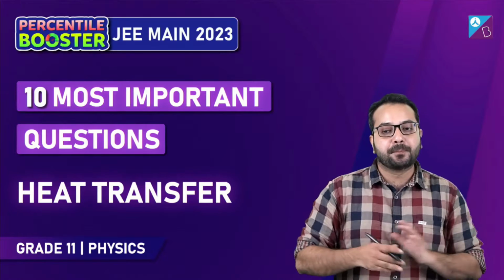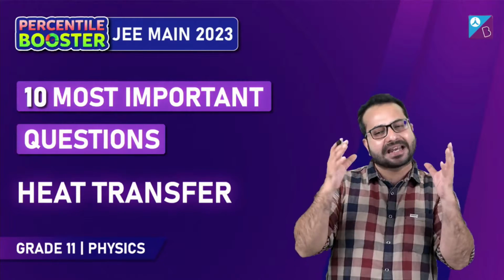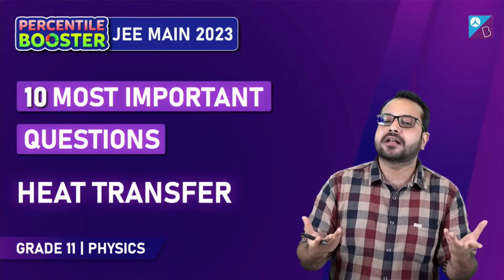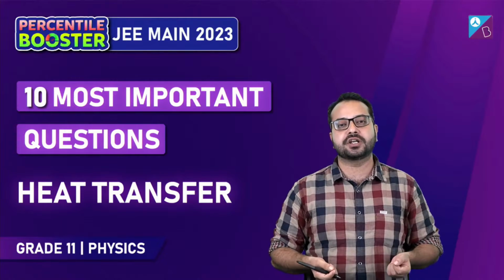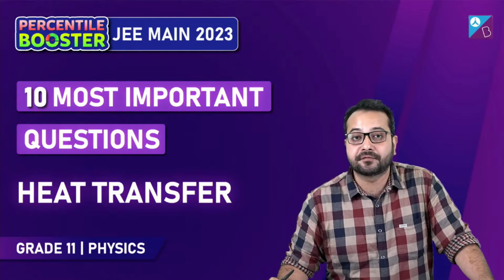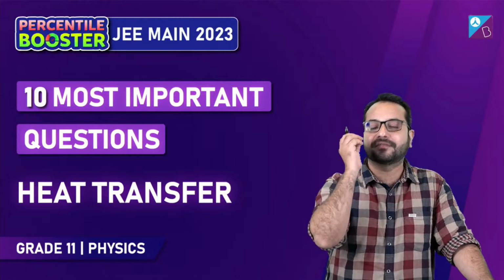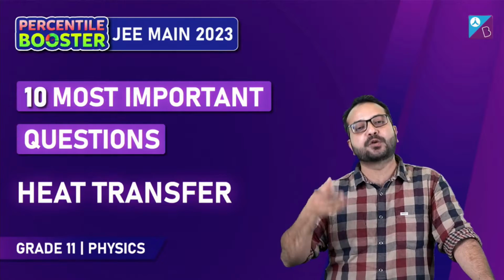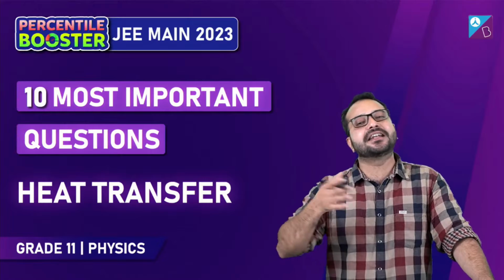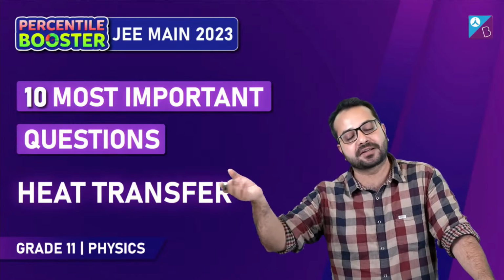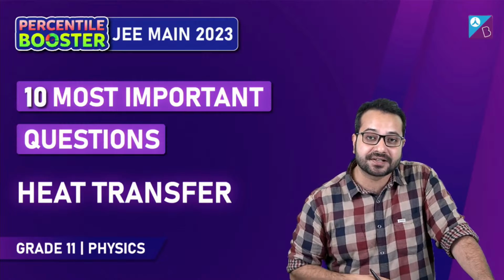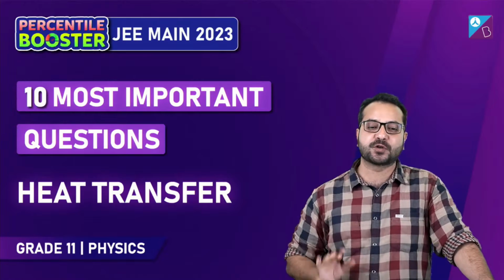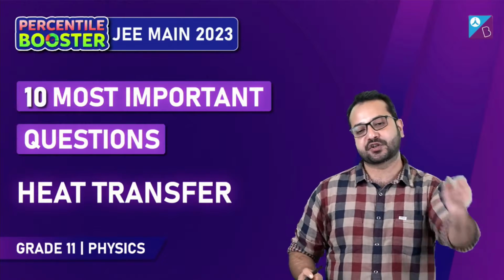Why? Because 80% of the heat transfer that we have to study is conduction, and conduction has a straight analogy from current electricity. Even in your class 10th, you know that V is equal to IR. Voltage is equal to current into the resistance. The series combination of resistors is R1 plus R2 plus R3 and so on. The parallel combination of resistors is 1 by R is equal to 1 by R1 plus 1 by R2 and so on. If you know this much also, you will understand everything. That is my assurance.